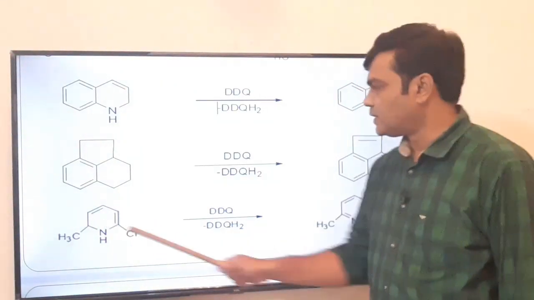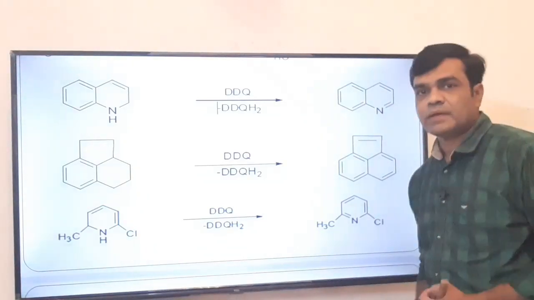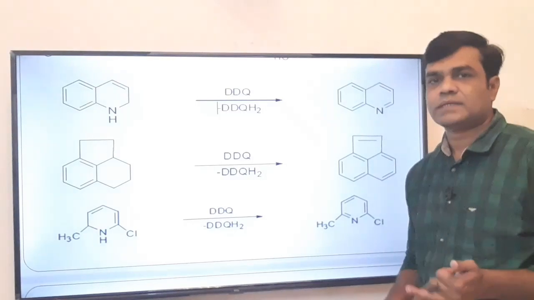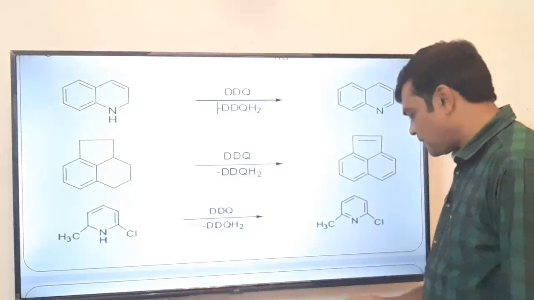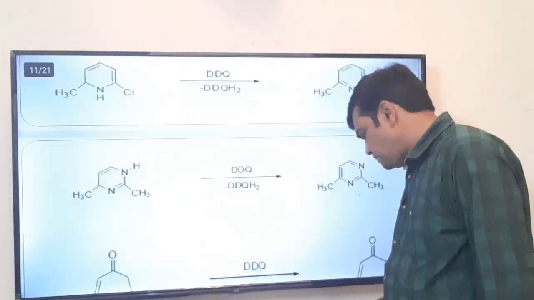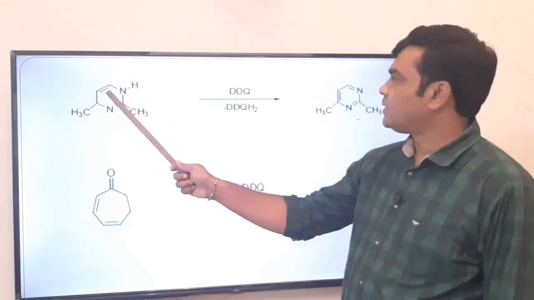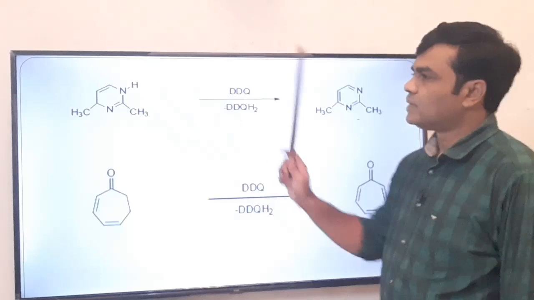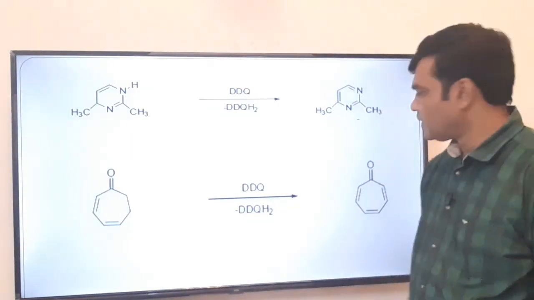All these compounds obey Huckel's rule, that is cyclic moiety, planar delocalization of pi electrons, and obeys the 4n plus 2 pi electron rule. Again, this is non-aromatic, it is aromatic. There is an alternate double bond single bond arrangement, obeys Huckel's rule.